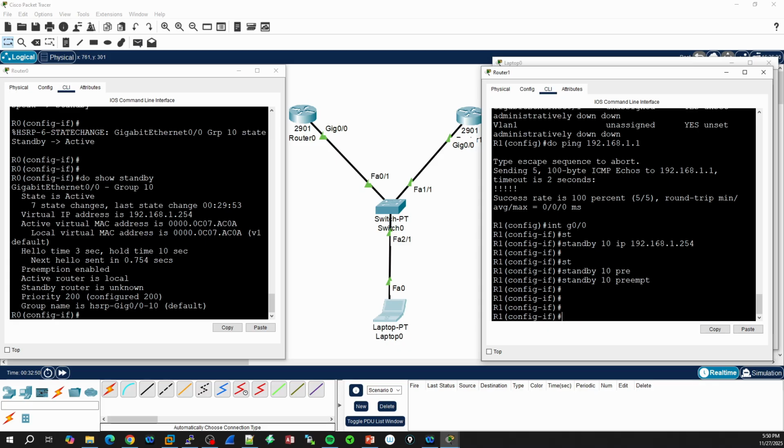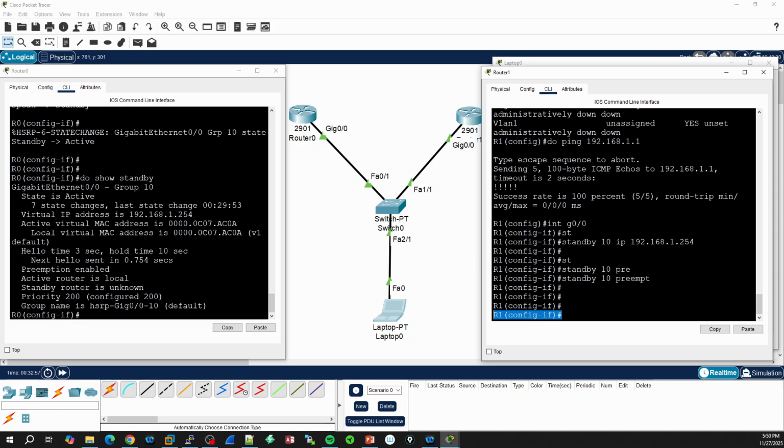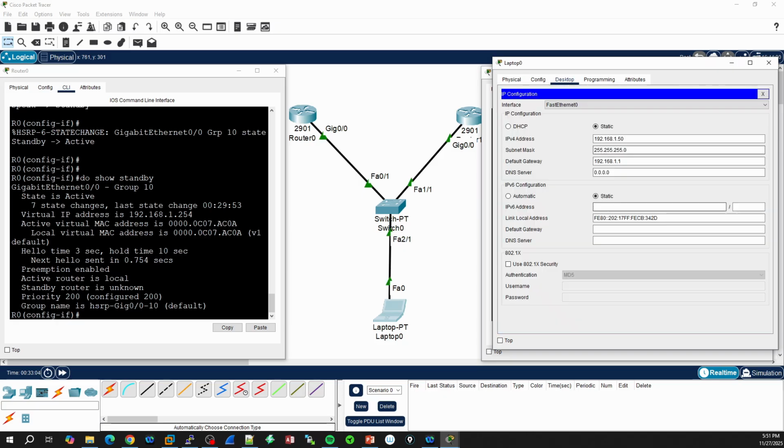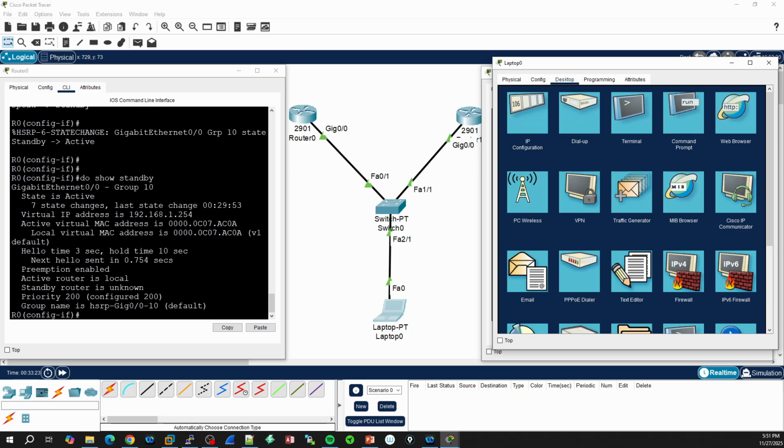Now, HSRP is going to notify us for this router 1 with some notifications, but until HSRP does that, we need to go to the laptop or to the host, and we need to change the gateway for this device. It was, of course, 1.1, which is the router 1 IP address for the interface. Now we need to change that to the virtual IP address that both our routers now are using. And we're going to test that right now.